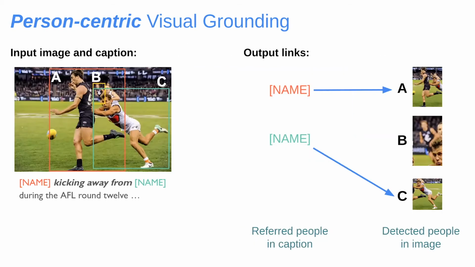The person detections in the image are labeled A, B, and C. The method must associate each of the two name tokens in the text with one of these detections. In this example, we see that A is kicking the ball and C is pursuing him. So the first mention in the caption must be A, and the second is C. This is a complex visual reasoning task because we must understand what the underlying activity is, kicking, determine who is kicking and who away from, and which people are not mentioned at all, B in this example.